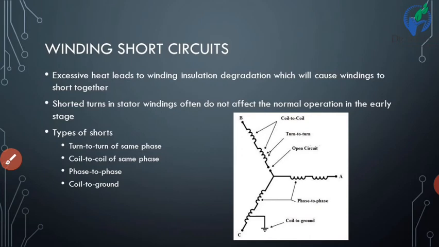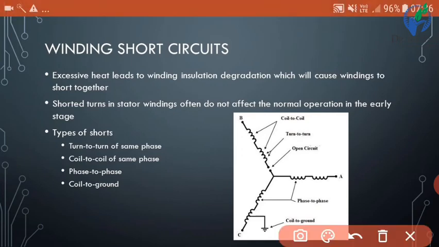Winding short circuits. Excessive heat leads to winding insulation degradation, which will cause windings to short together. Whenever the insulation in the winding is degraded, it means it may break, then what will happen? The windings will be shorted together.